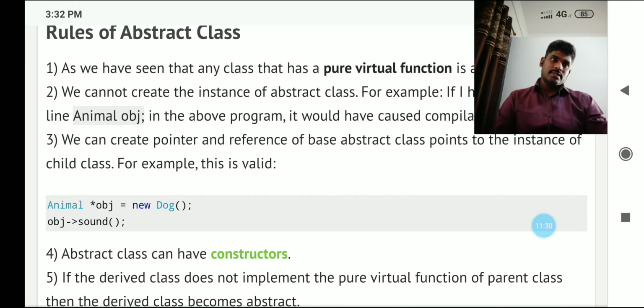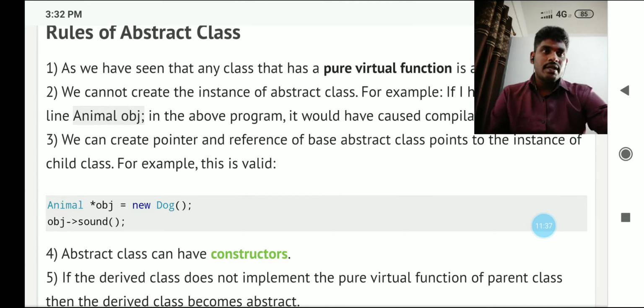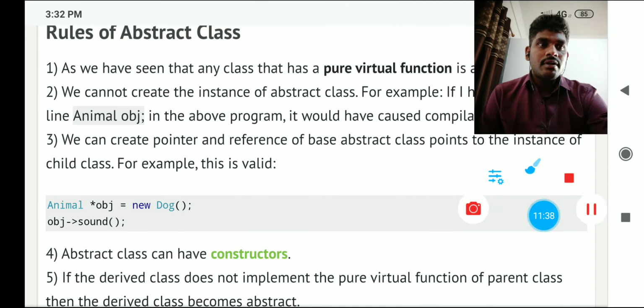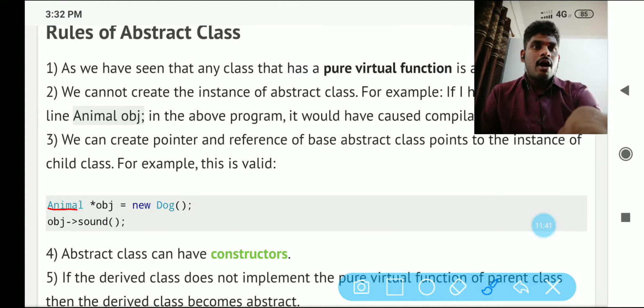But we want to access that. What do we have to do? Simple, through the pointer. Look here. What is the meaning of pointer? Animal is the abstract class name and object is the object being created. If you want to access this abstract class from the derived class, how can you do it?